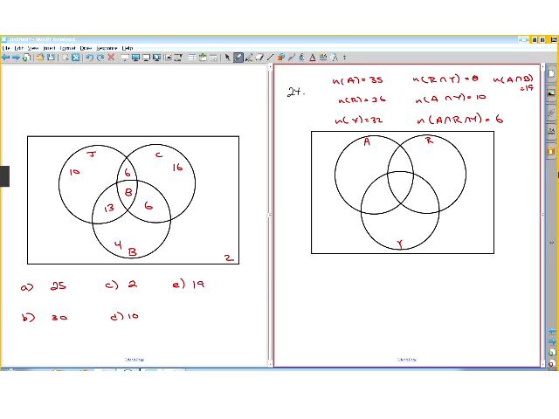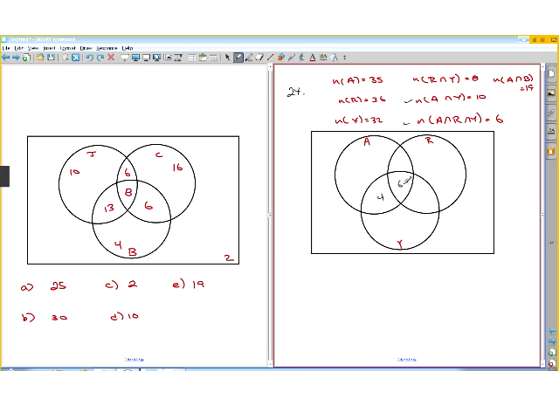Okay, this one seems like it's not going to be that hard. We start at the center, 6. So I got that one done. A intersect Y. So here's A, here's Y, this is the intersection. That's 10, so these two have to add up to be 10, so this has got to be 4.